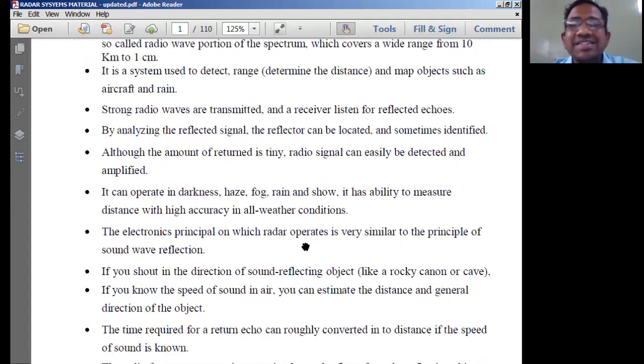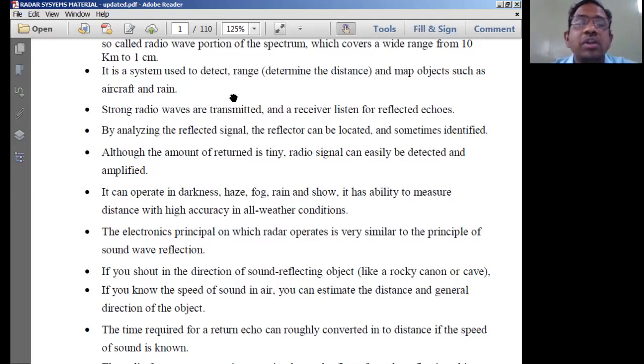Now what is the system used for altogether? The system is used to detect range. Range means determining the distance of the target with respect to some reference, and to map objects such as aircraft and rain. That means it is normally used to detect a target placed at a far away distance. If you want to know at what distance the target is placed, what the shape of the target is, and at what speed the target is moving.